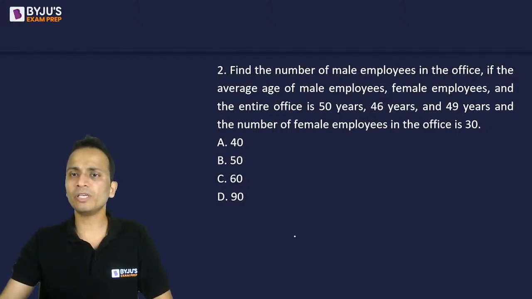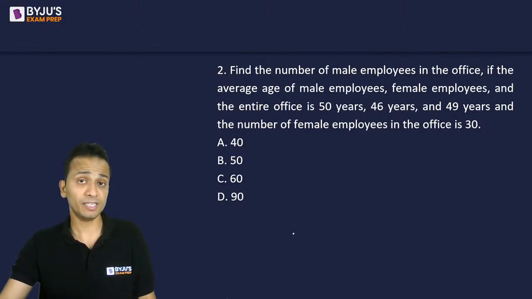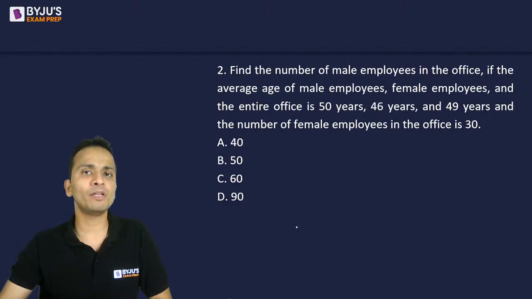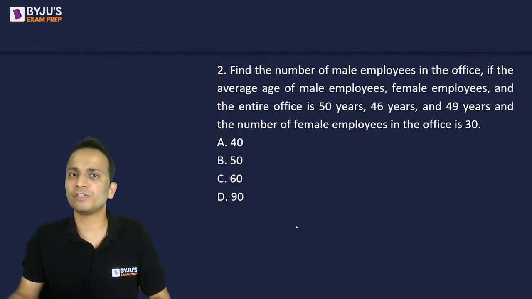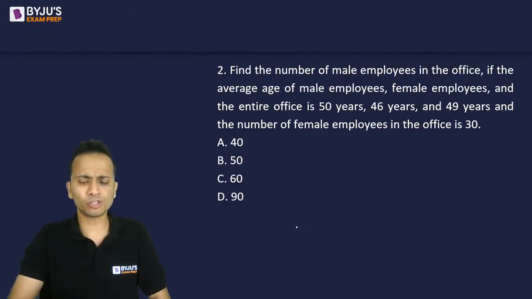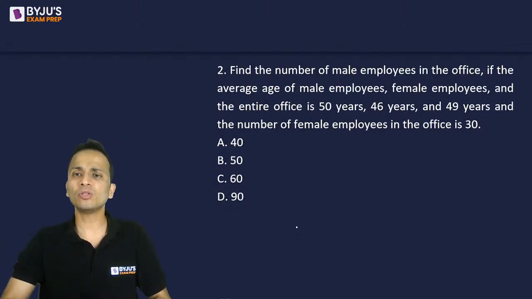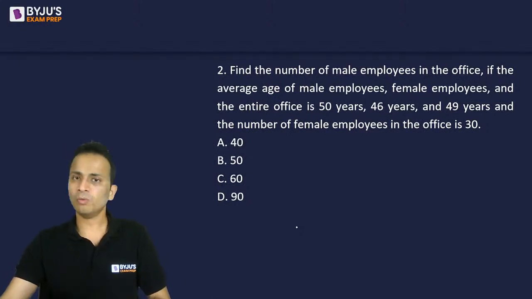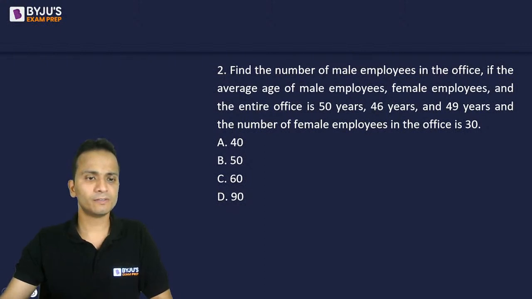Find the number of male employees in the office if the average age of male employee, female employee, and the entire office is 50, 46, and 49, and the number of female employees in the office is 30. Now, this question is a very straightforward example of the application of allegations. You can do this question using allegations. Also, if you don't understand the method of allegations, you can do this question using the method of weighted average. So quickly give me an answer for this one.